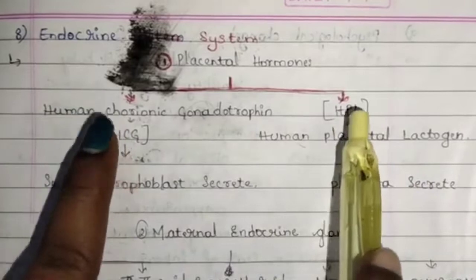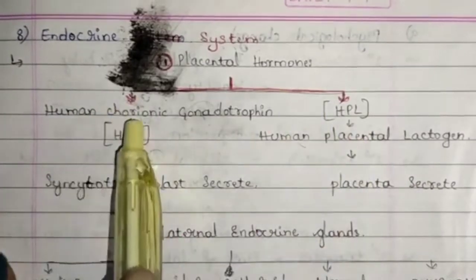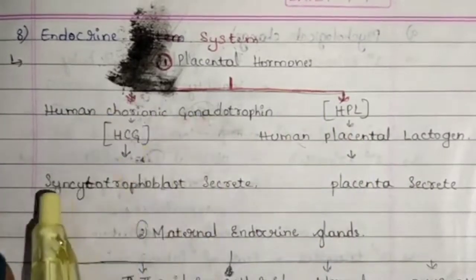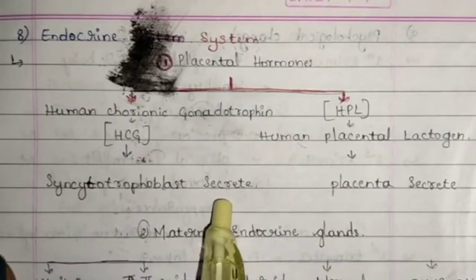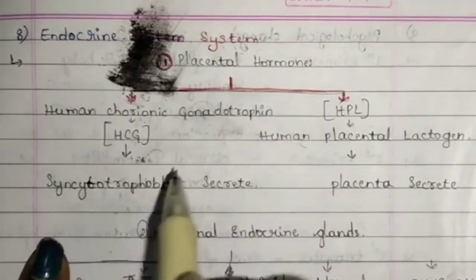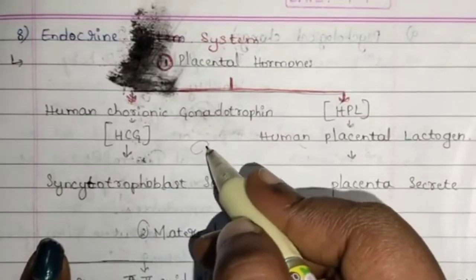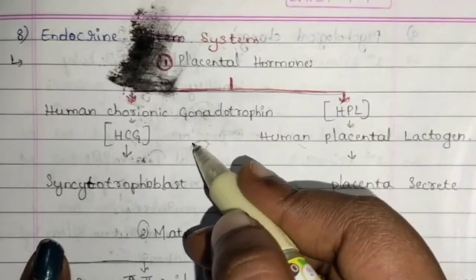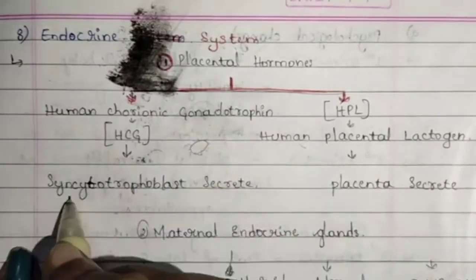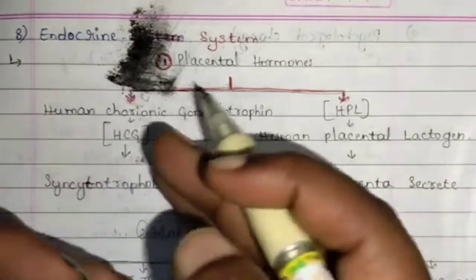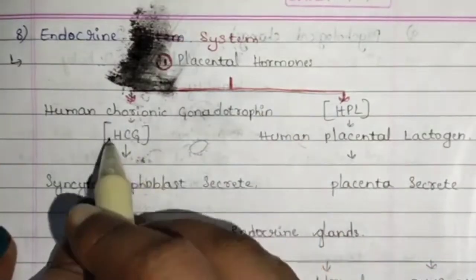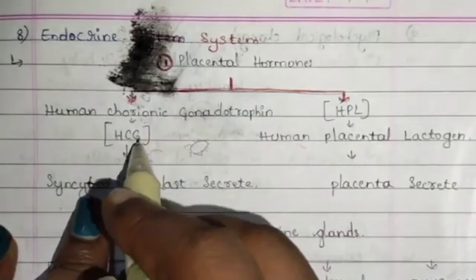Both hormones are produced, and HCG is useful in the syncytiotrophoblast secretion. Around the placenta, a layer is produced, known as the syncytiotrophoblast, and this is secreted with the help of the HCG hormone.